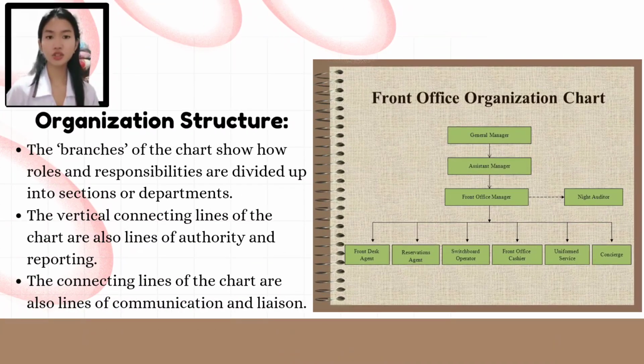An organization structure is the branches of the chart that show how roles and responsibility are divided up into sections or departments. The vertical connecting lines of the chart are also line of authority and reporting. The connecting lines of the chart are also line of communication and liaison.